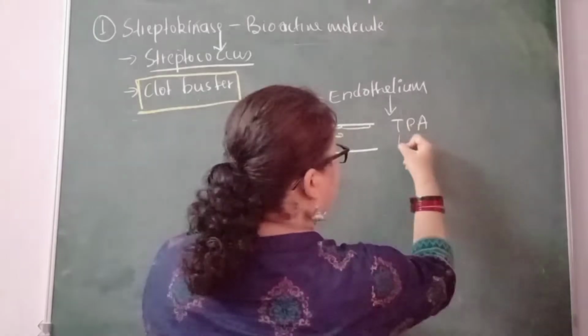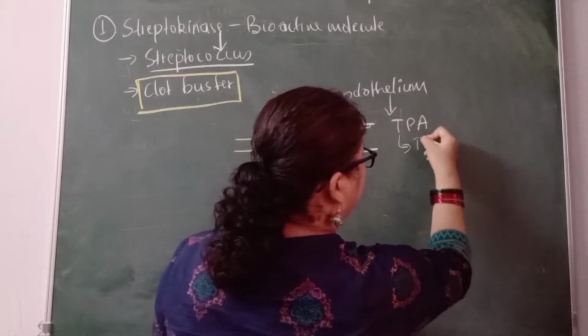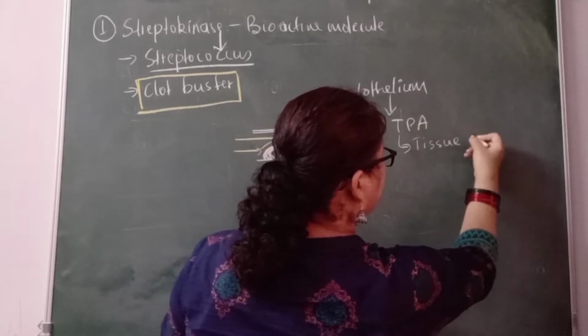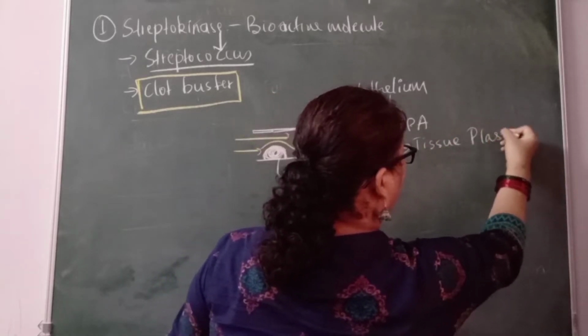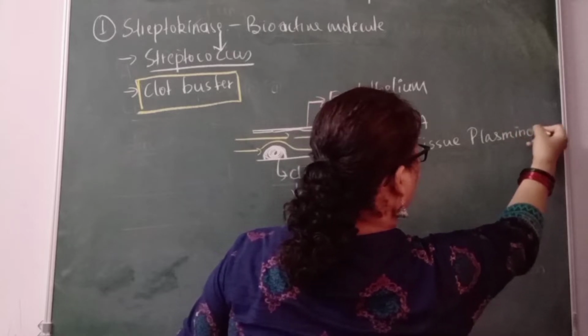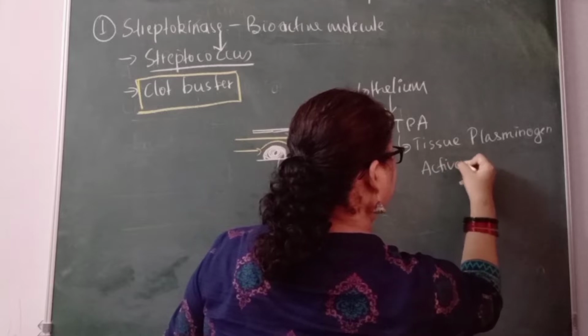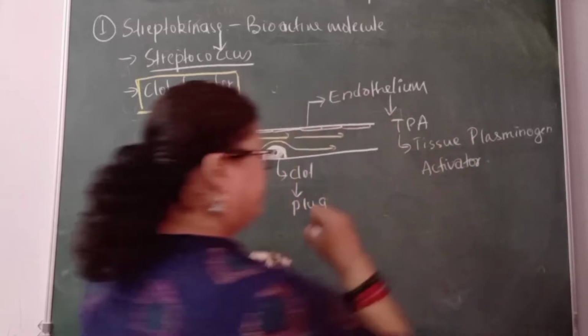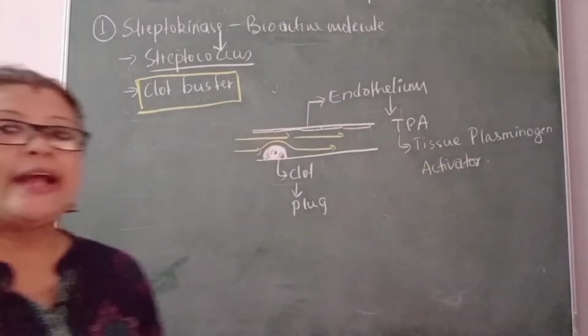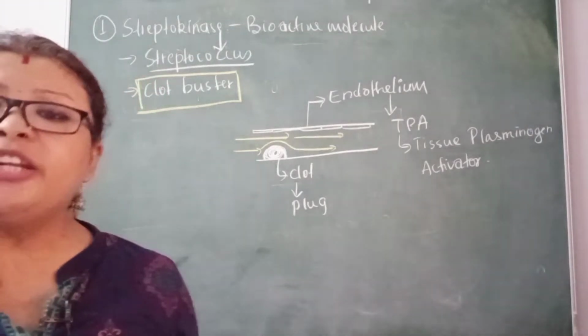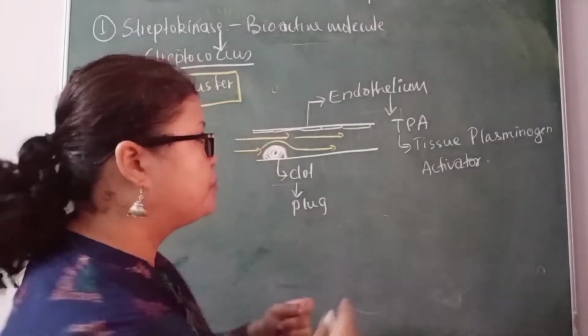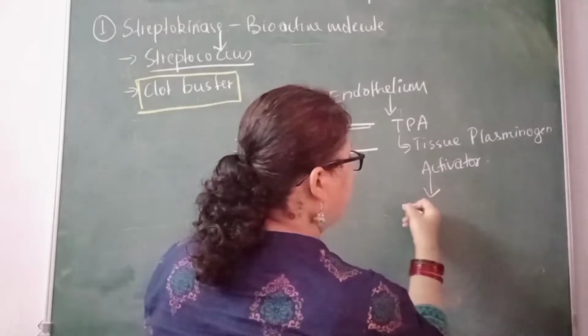TPA, that means tissue plasminogen activator. What is the function of the TPA?